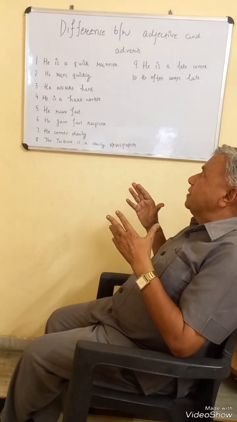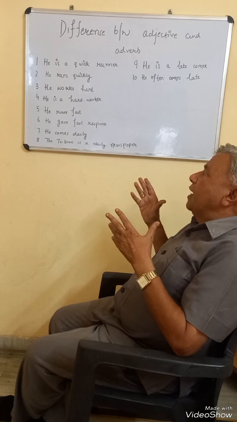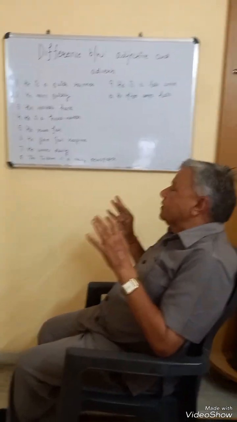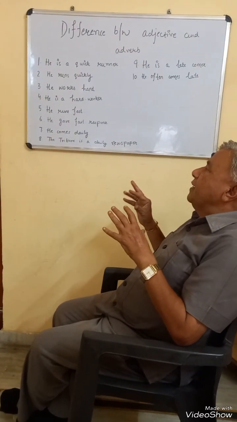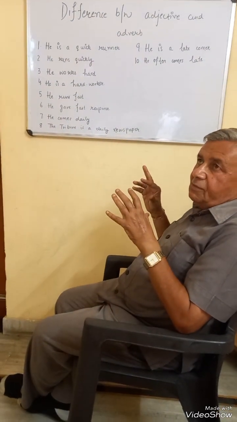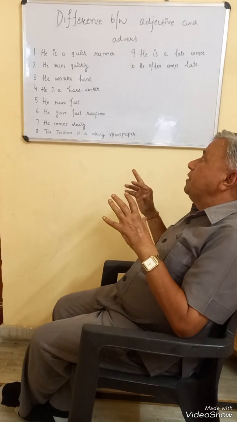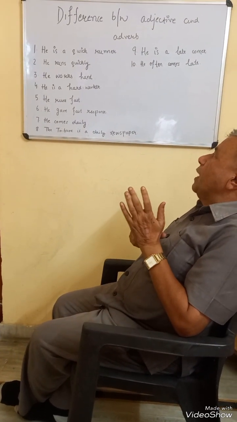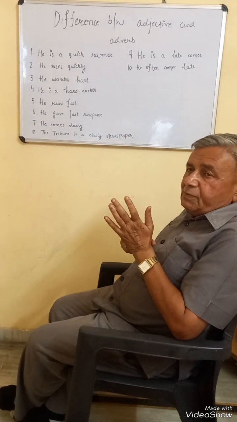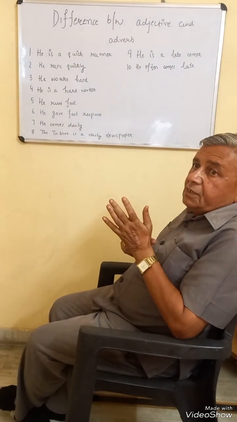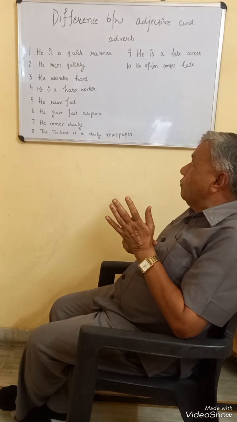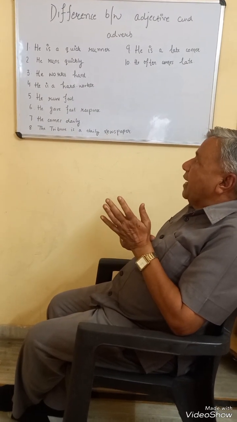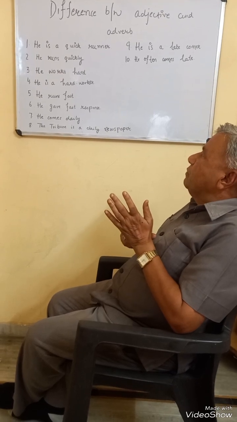So just look at the third example. He works hard. Here hard comes after the verb work. That is why hard in this sentence will be treated as adverb. But in the fourth sentence, hard comes before the noun worker. When it comes before the noun, it becomes adjective. So here hard is adjective in the fourth sentence, but in the third sentence, hard is an adverb because it comes after the verb work.